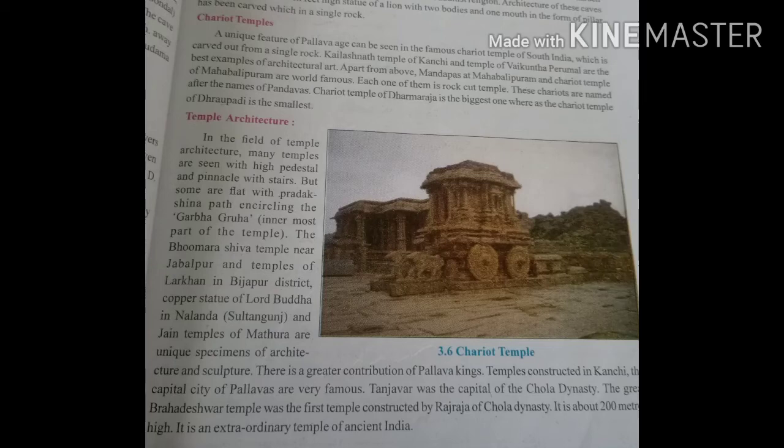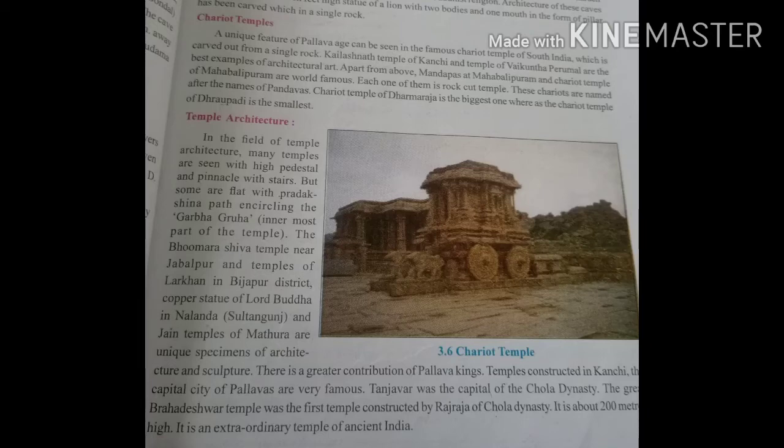These chariot temples are named after the Pandavas. Chariot temple of Dharmaraja is the biggest one, and the chariot temple of Draupadi is the smallest one. So students, this paragraph you have to go through for the MCQ only.